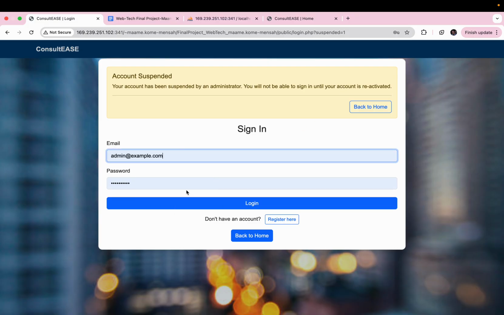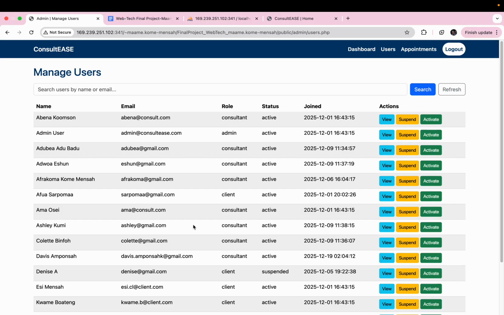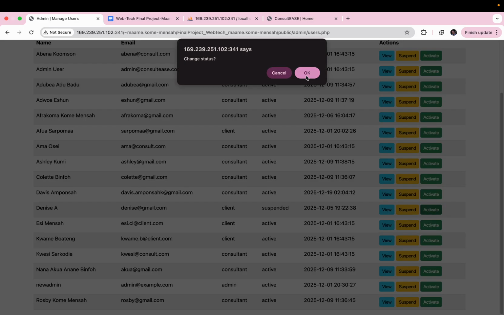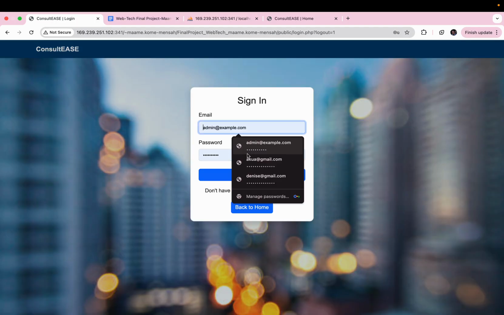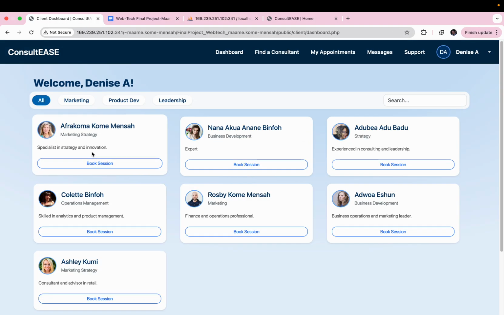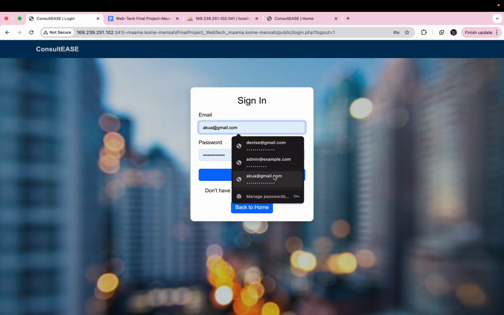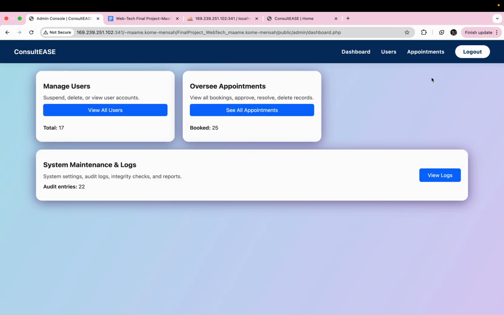reactivated. So now let me log in again as the admin. I have to approve her again before she can log in. So activate. Yes, activate. Then we log out again, we go back to Denise, and then she can finally log in. So the admin kind of controls these things. These security checks are all done by the admin. So back to the admin page.